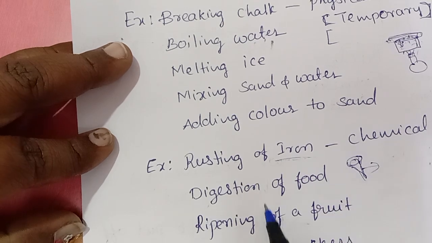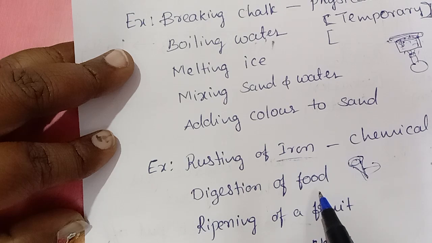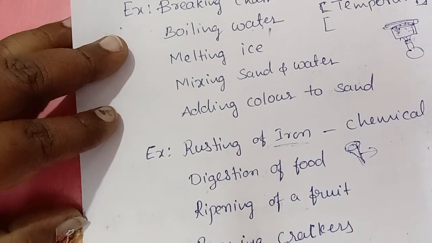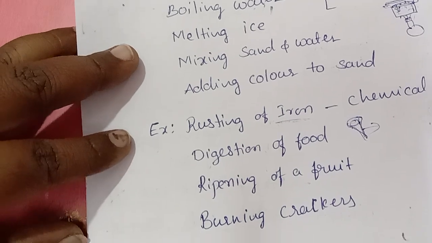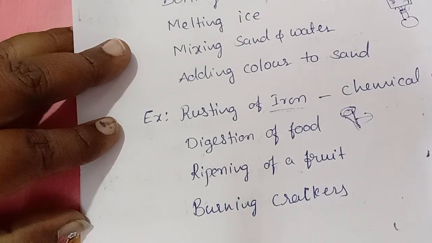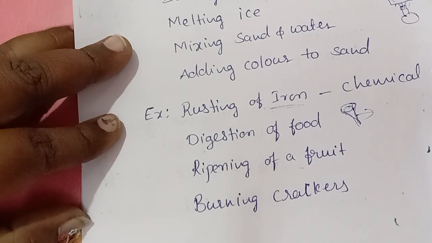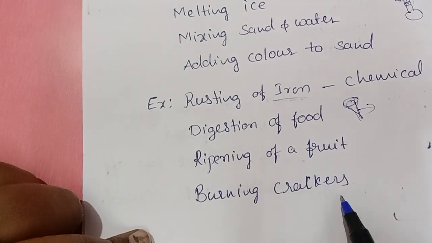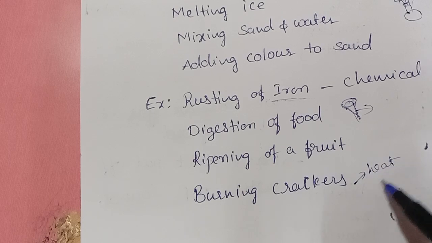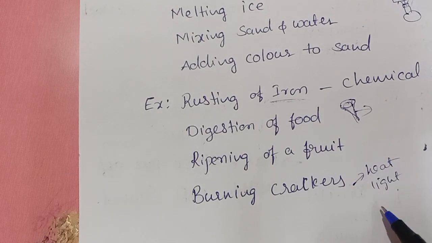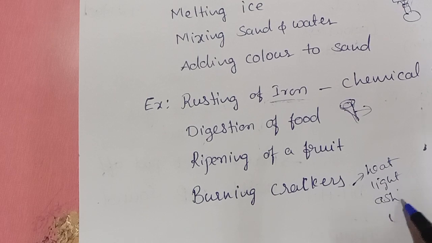Next, digestion of food in our stomach. It is mixing with the gastric juice, right? So it's a chemical change. Ripening of fruit also comes under chemical change. Burning of crackers. Whenever you burn crackers, it releases a huge amount of heat energy and light energy, right? So the end product is ash. So it also comes under chemical change. Clear?